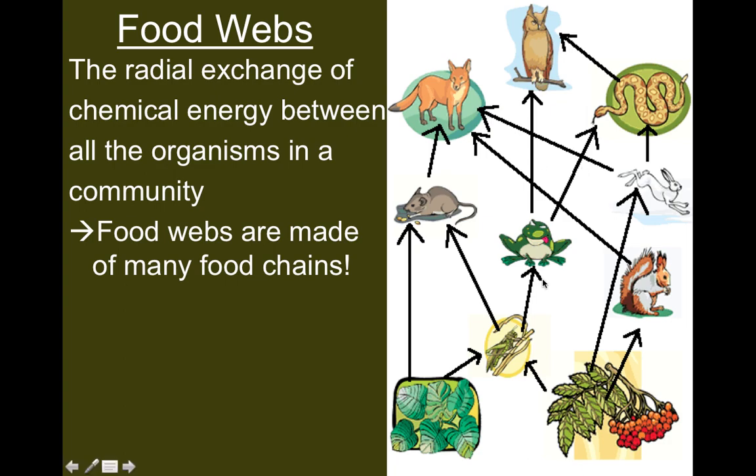So we could break this down into multiple food chains. What I want you to do right now is take a look and see if you can figure out the longest food chain within this food web, the one with the most trophic levels. I'm not going to actually point it out. I'll point out a short one to make a point. So we have this leaf, now the mouse is eating the leaf, and then the fox would eat the mouse. So that only went up a couple trophic levels.